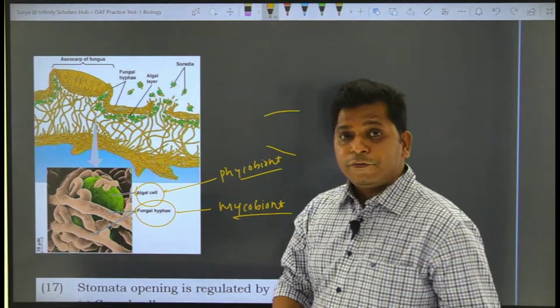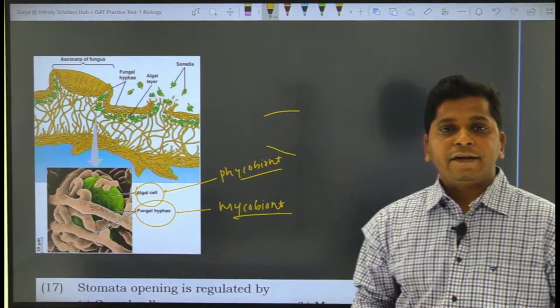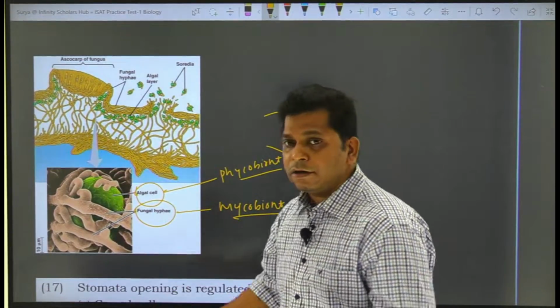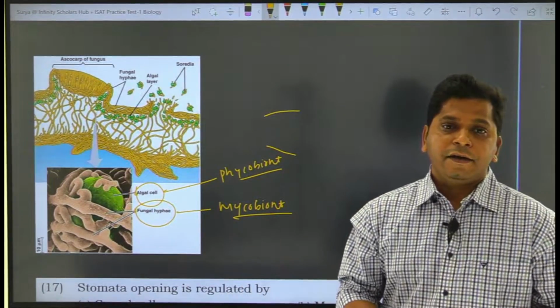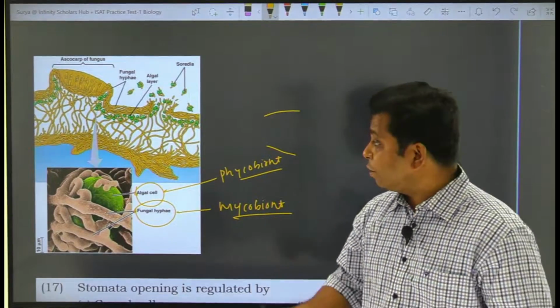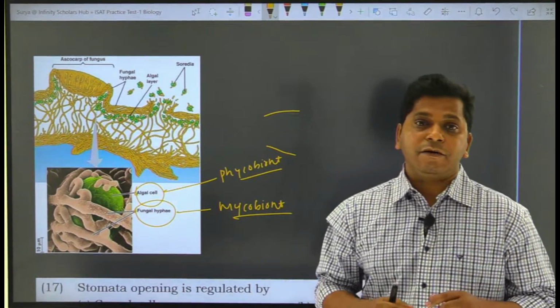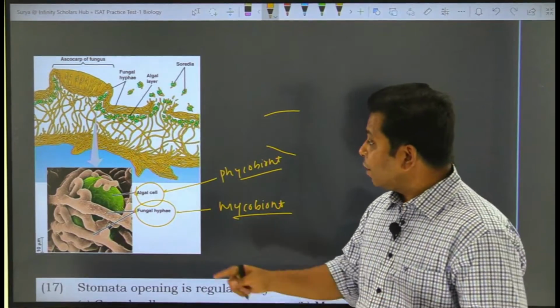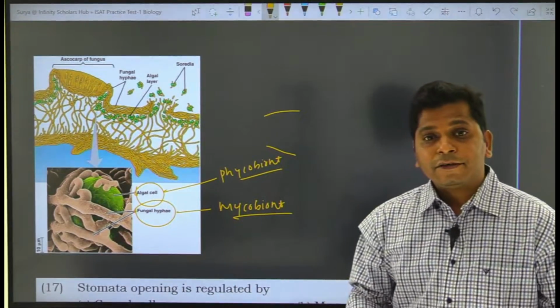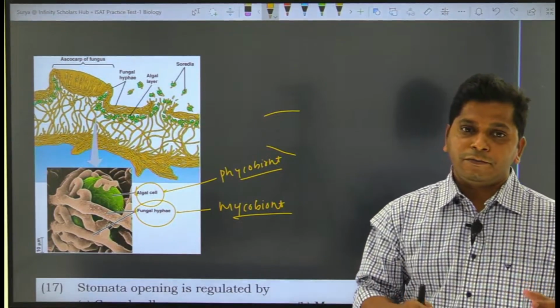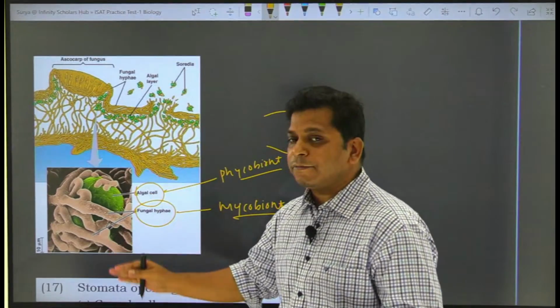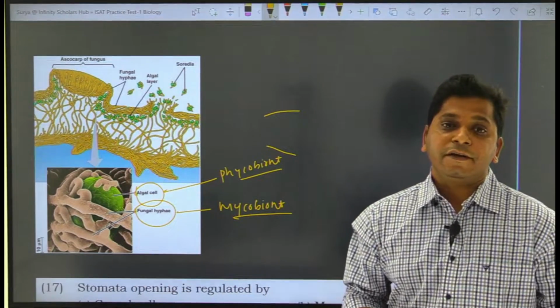The fungal partner provides the necessary shelter as well as the moisture and water to the algal partner to carry out the process of photosynthesis. And the algal partner produces food by photosynthesis and gives that food to the fungal partner for their survival.